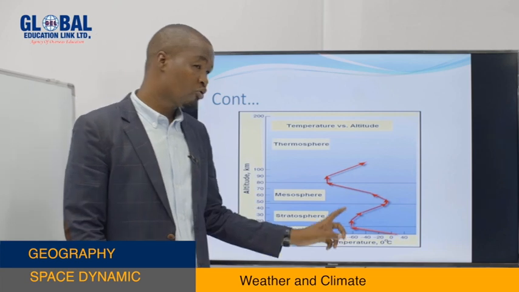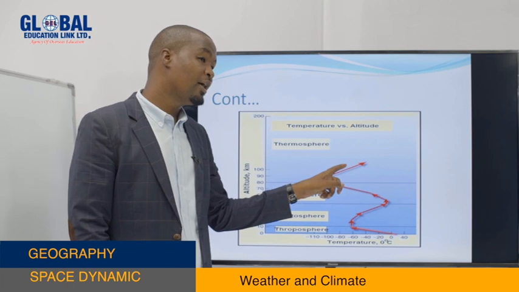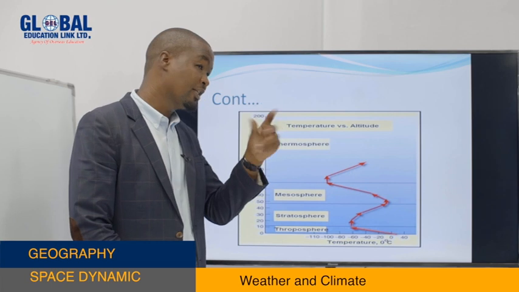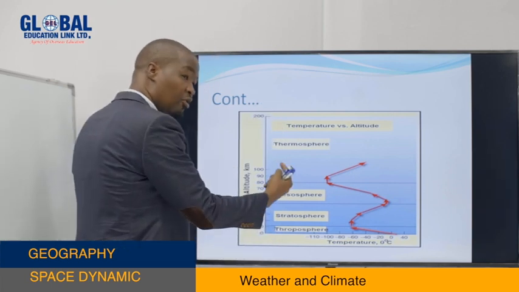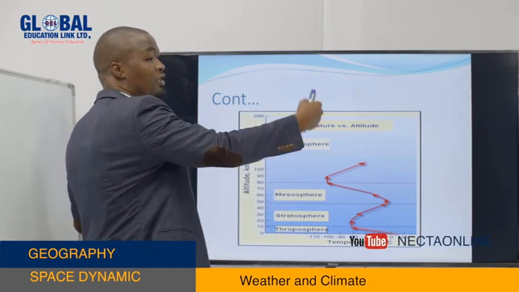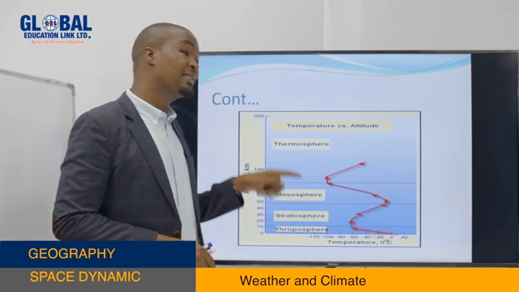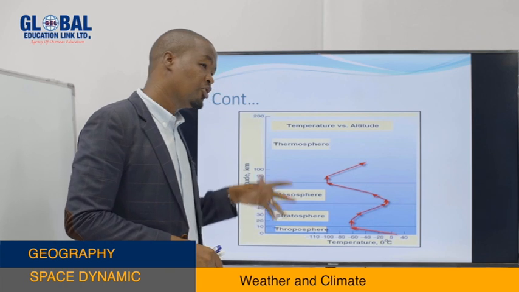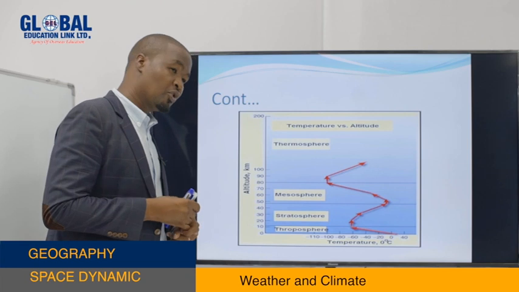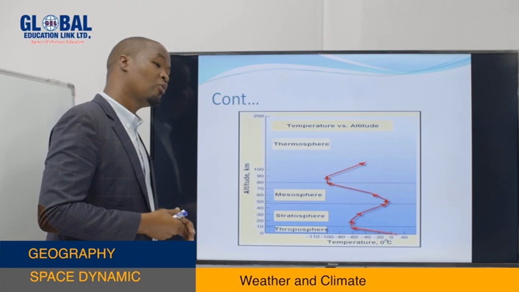It means the pilot observed that sometimes the higher the aeroplane goes, there will be either a fall in temperature or an increase in temperature. So there are two variations. The higher you go, temperature falls, that is one variation. The higher you go, temperature tends to increase, that is the second variation. So the question needs us to explain the causes and types of temperature inversion, as well as the causes and types of what we call the lapse rate.